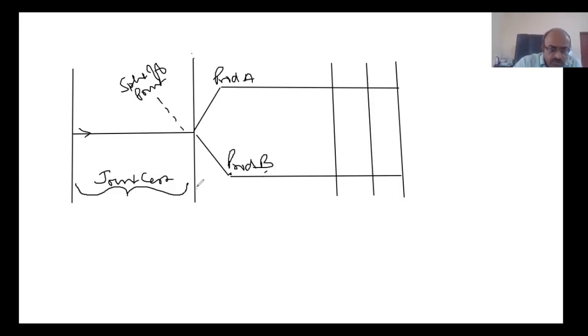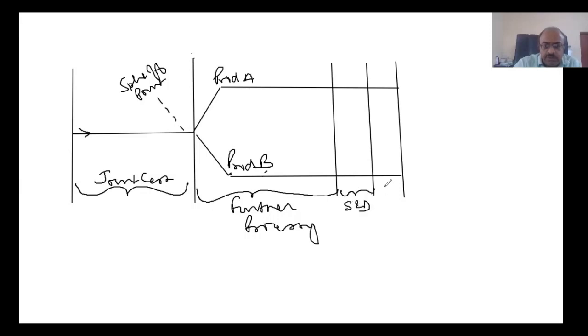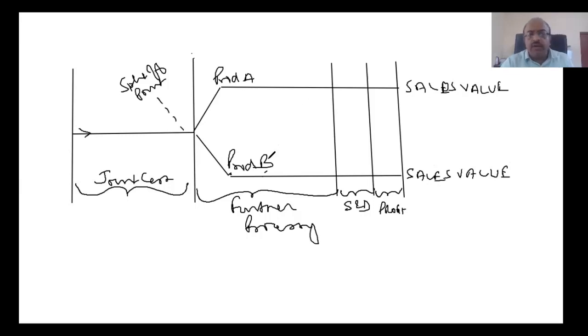From here to here is further processing. From here to here is selling and distribution. From here to here is profit. This is the sales value for A. This is the sales value for B. That's how you need to understand. Okay.